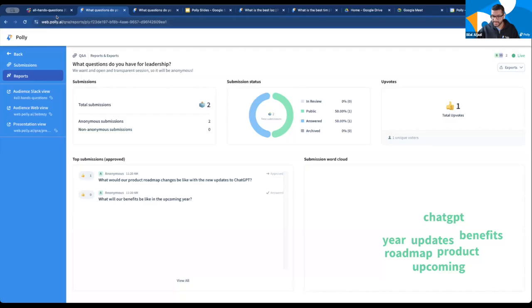Cool. So that is the Q&A polytype. Next up, I'm going to dive into our meeting integrations. This is actually a really great engagement point. If you could in the Zoom chat, just put what is the most commonly used meeting software at your company? And I'll try and show at least one or two of our meeting integrations so that you can get a sense of what's possible in those.